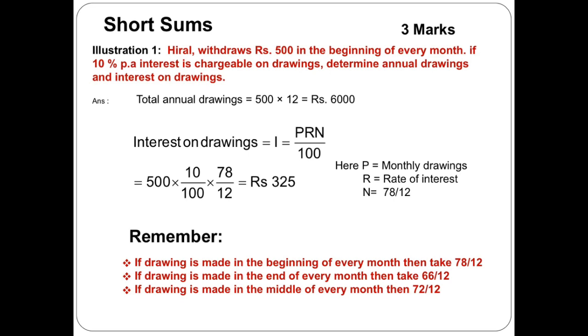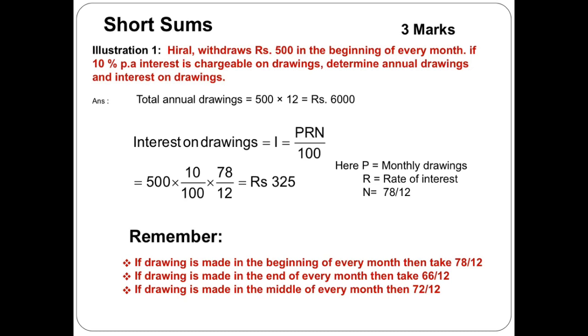Clear, friend? So interest on drawings is equal to 500 into 10% into 78 divided by 12, in the case when withdrawal is in the beginning of every month. Now if they ask in the question that withdrawal is on the last day of the month, then in that case N is equal to what? 66 divided by 12.